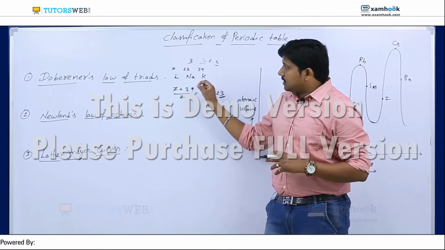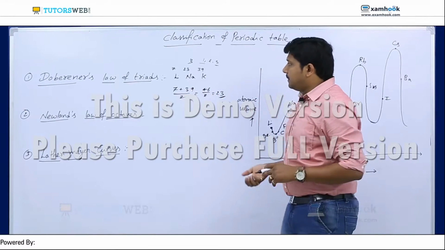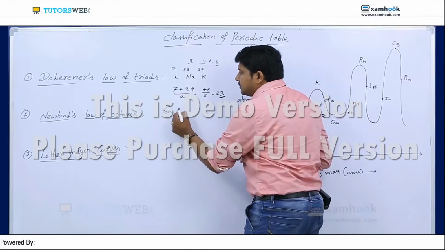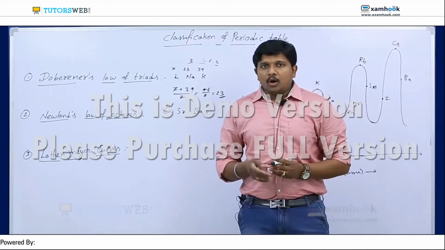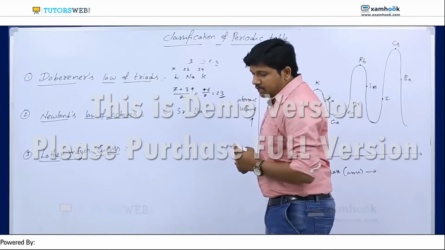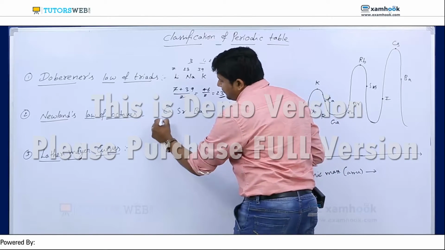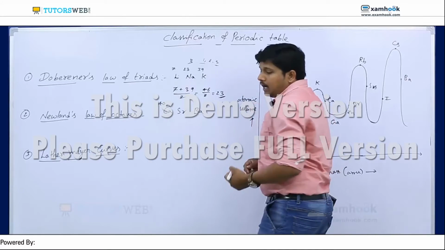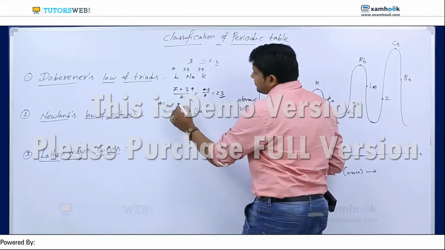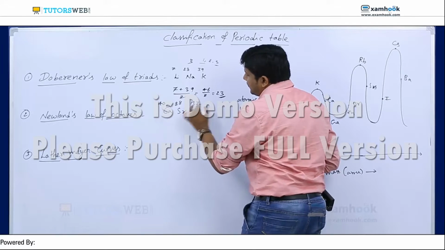But this theory is wrong, because I will give you some examples. If I take calcium, strontium, barium, we know they belong to only one group. The mass number of calcium is 40, strontium is 88, and barium is 137.